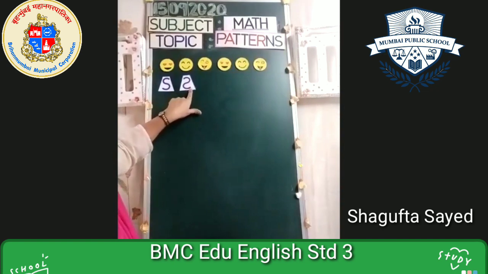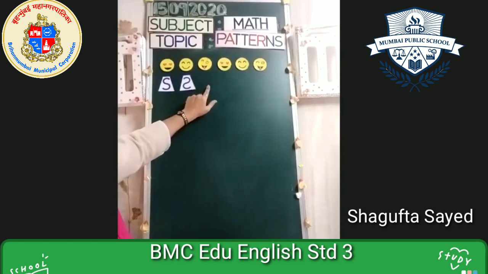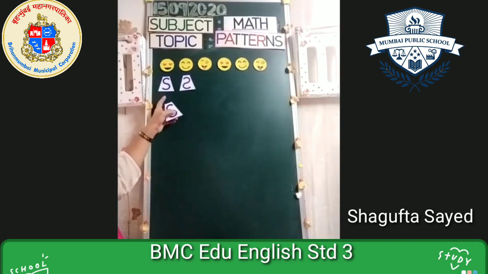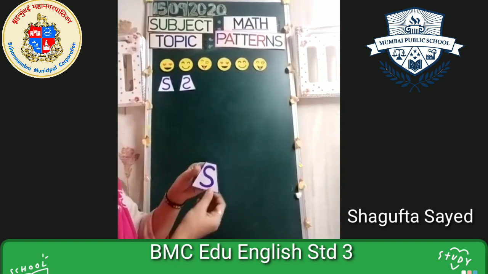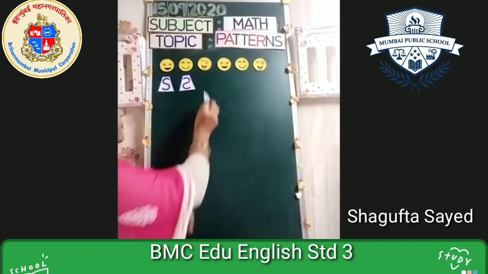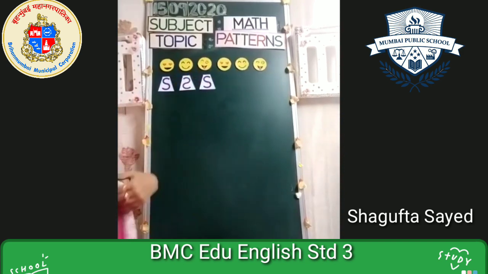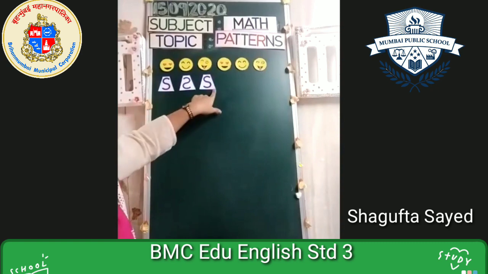Now what are we going to do? We are going to repeat these two patterns. So if I have to repeat this pattern, first thing, proper letter S, we will paste it here, or a mirror image? Who will tell me? Yes, absolutely right. First is S. So we are going to put S only. That's good. Next. Now, this S we have pasted here.